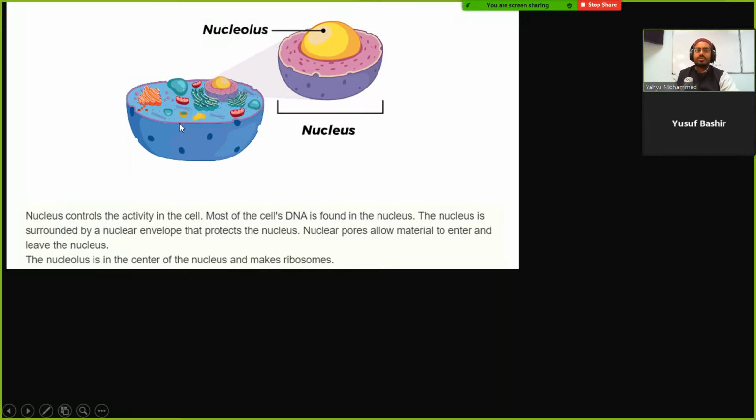So the nucleolus first makes the ribosomes, and then after that, the ribosomes go outside into the rest of the cell, and then those ribosomes make proteins in the rest of the cell outside. But the ribosomes are first made here in the nucleolus.